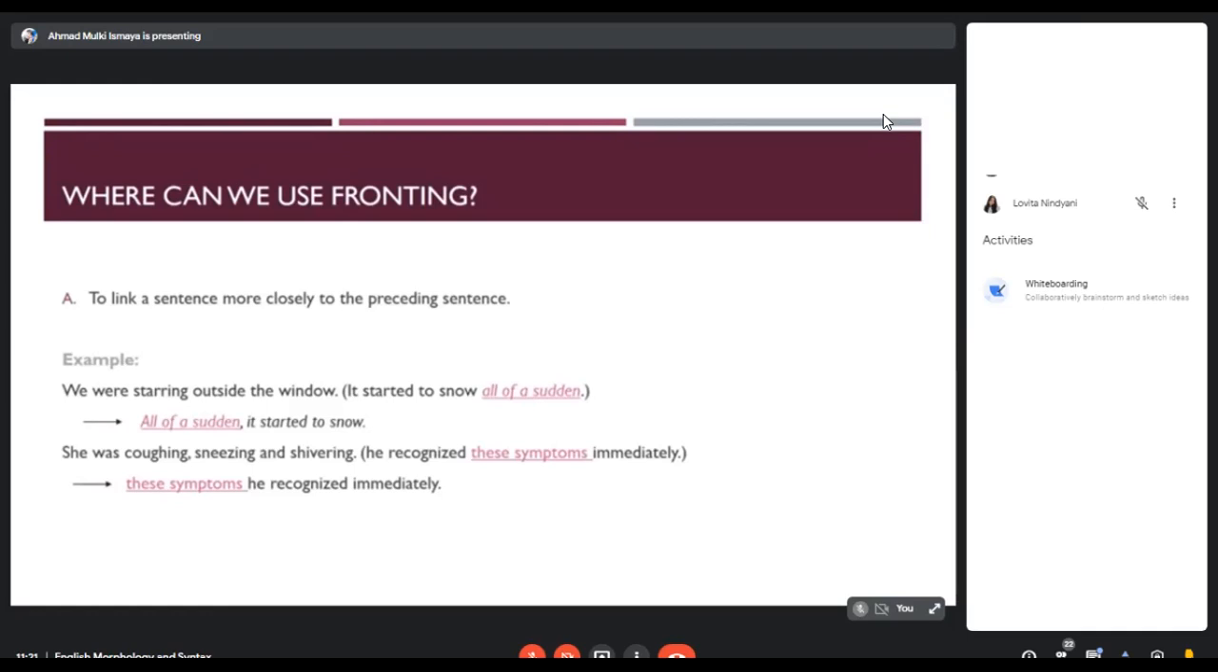Where can we use fronting? Fronting can be used to link a sentence more closely to the preceding sentence. For example, we were staring outside the window. It started to snow all of a sudden. We move all of a sudden to the front, so it goes like: all of a sudden it started to snow. In the second example, we have: she was coughing, sneezing, and shivering. He recognized these symptoms immediately. When we move this to the front: these symptoms he recognized immediately.